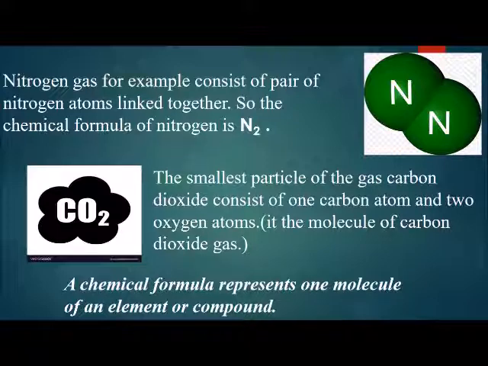The smallest particle of the gas carbon dioxide consists of one carbon atom and 2 oxygen atoms. This is the chemical formula for carbon dioxide, that is CO2. It consists of one carbon atom and 2 oxygen atoms, so it is the molecule of carbon dioxide gas. A chemical formula represents one molecule of an element or compound.